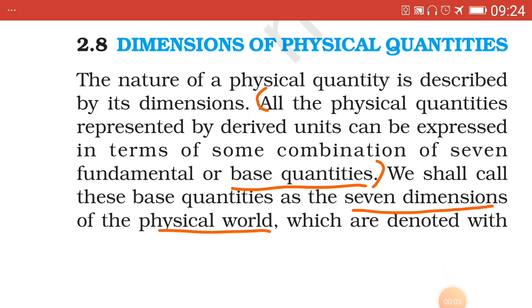Today we start with the new topic, dimensions of physical quantities, formulae and equations. Important and the last part of this chapter. We refer to the description over here. Dimensions of physical quantities. All the physical quantities represented by derived units can be expressed in terms of a combination of base quantities.